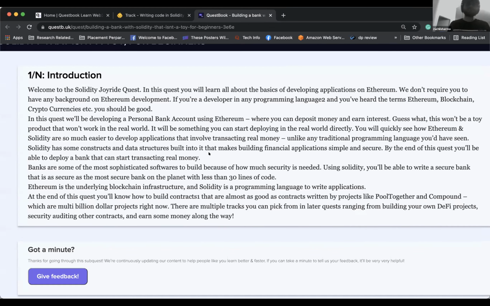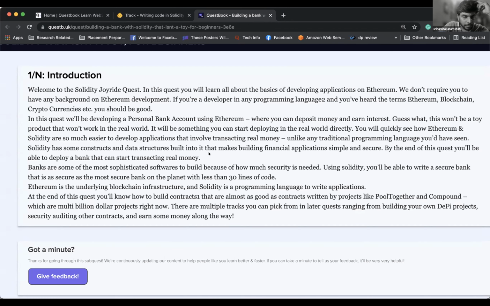Well, banks are some of the most sophisticated software to build because of how much security is needed. Using Solidity, you'll be able to write a secure bank that is as secure as the most secured bank on the planet with less than 30 lines of code. Okay. I think that's the interesting part so far.